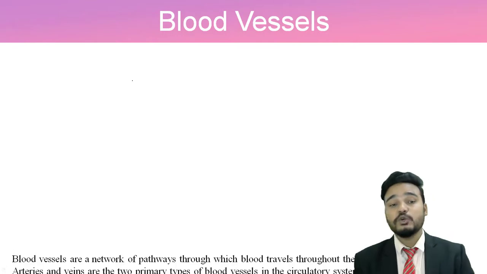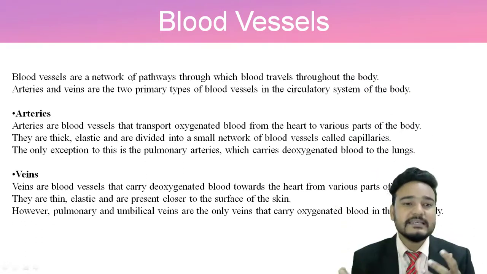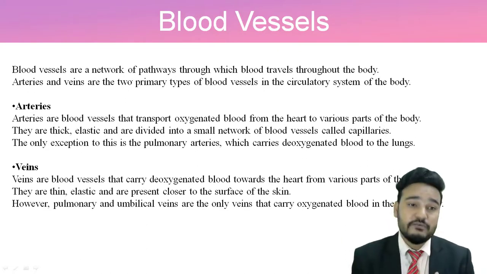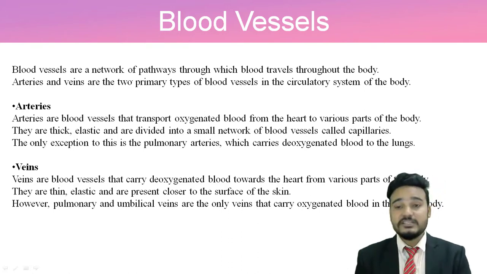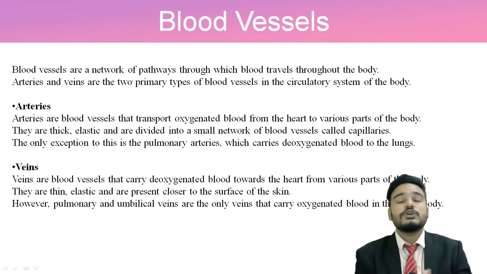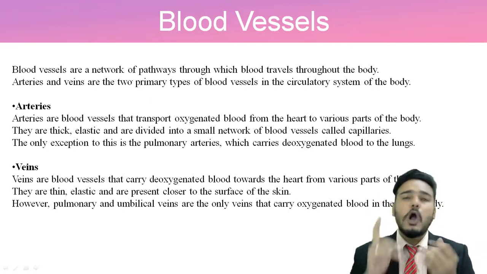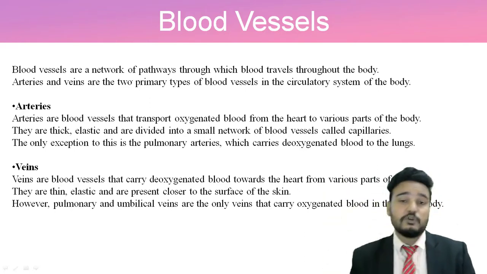Apart from that, we have a network of blood vessels. What is the main function of blood vessels? We will see that. We have already seen that arteries and veins are there. So what are arteries? Arteries are blood vessels that transport oxygenated blood from the heart to various parts of the body.